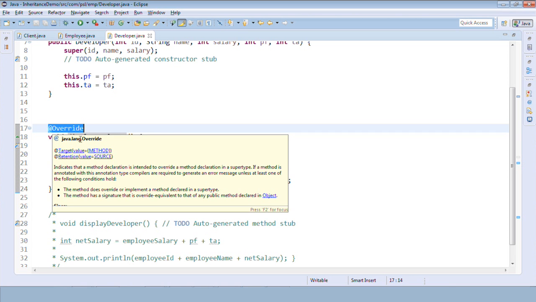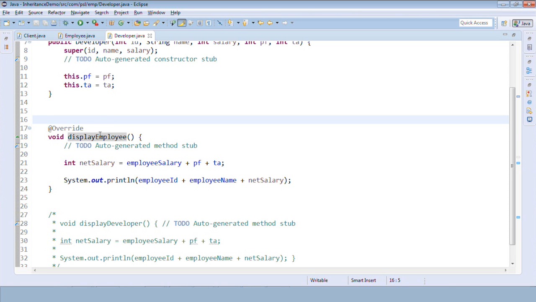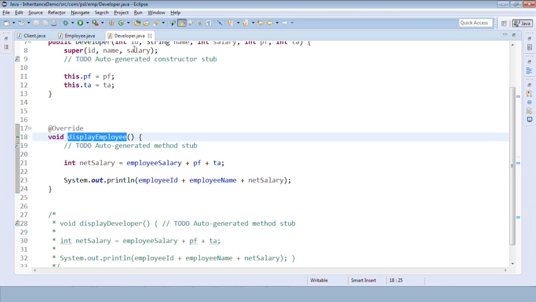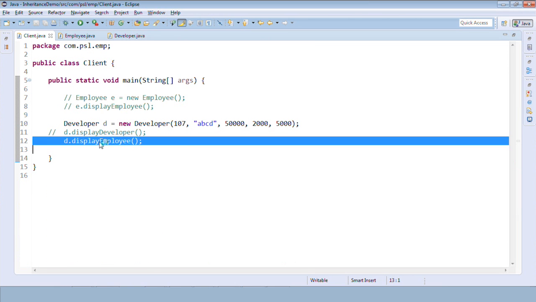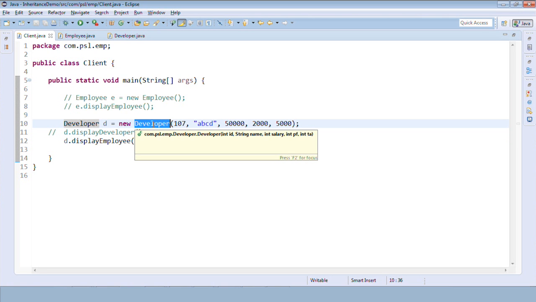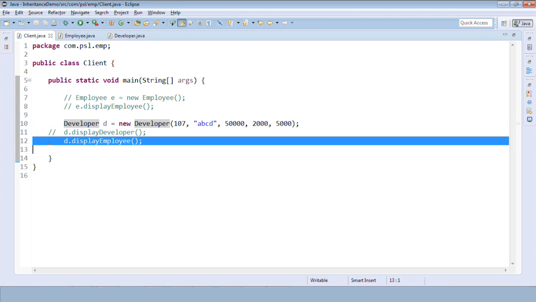So this is the overridden method, this is the new method, a new feature added in the developer class. So the call always goes to the newly added feature, right? As we are creating an object of developer, definitely it will give a call to the developer class. Okay, this is polymorphism. This is runtime polymorphism.